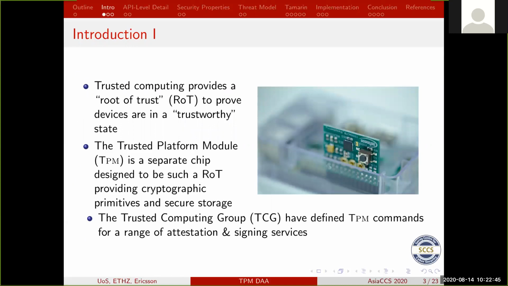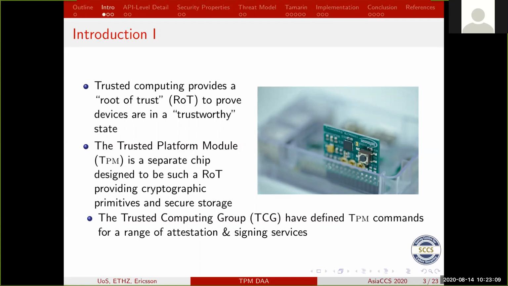Establishing the trustworthiness of laptops, smartphones, or Internet of Things devices is very difficult. Trusted computing is an approach that provides a root of trust, and these roots of trust can then be used to attest that devices are in a trustworthy state. A trusted platform module, TPM, is such a root of trust, and it provides cryptographic primitives and secure storage.